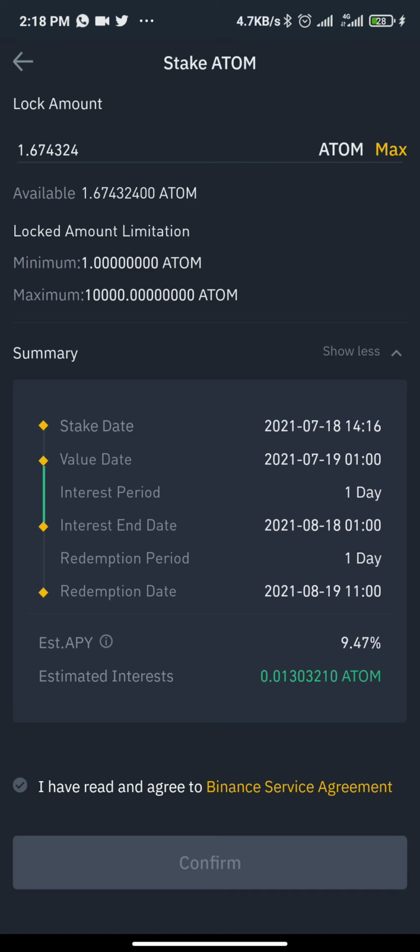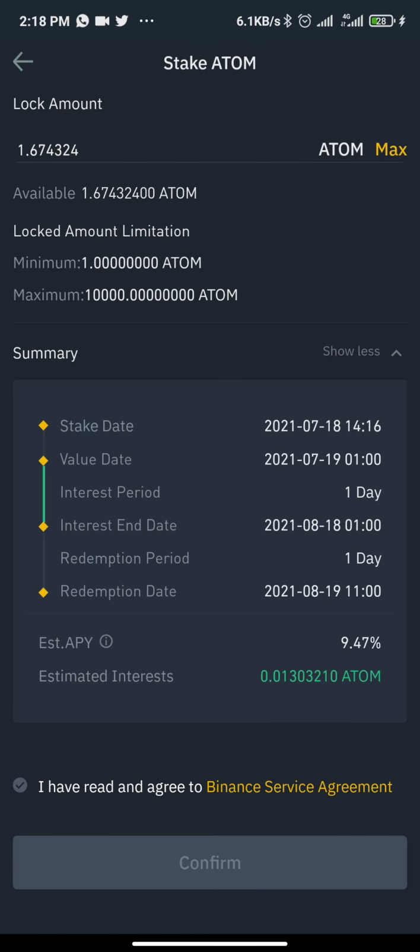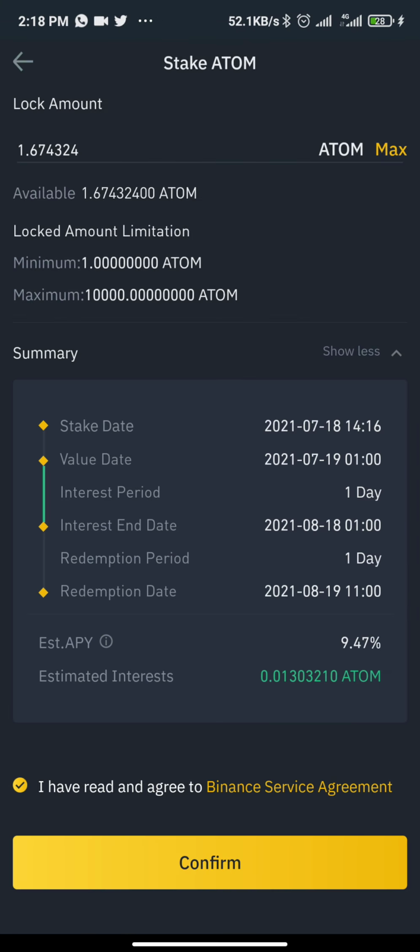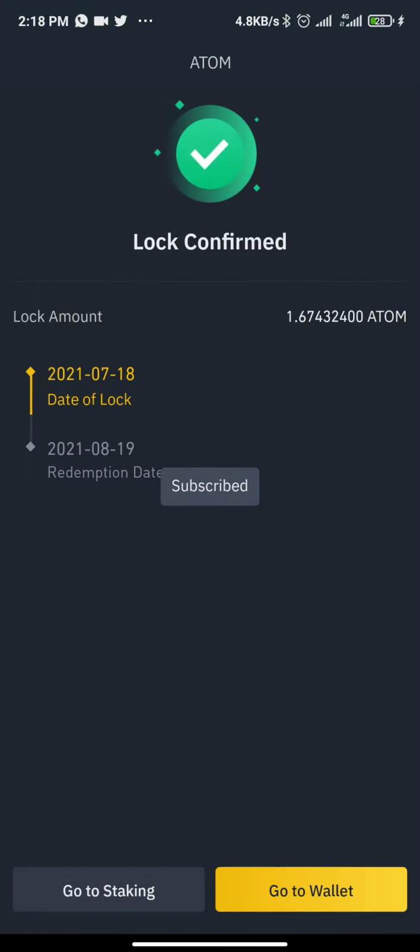Let's assume something like $1,000. You might be seeing more than this. Because it's small, so now I'll click on the box to check that I've agreed. Then I'll click on confirm. Then can you see you have subscribed? Now this Atom is locked for 30 days. The redemption date is the 19th of next month, because it's 30 days. You can go to your wallet to check it out.